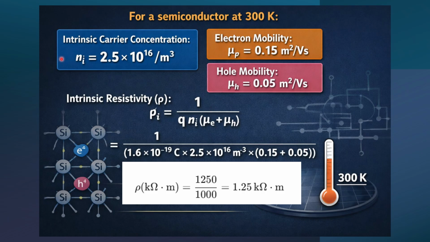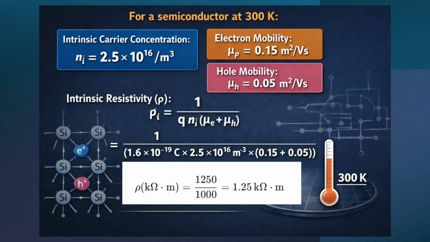So how can we find out? In your question, the intrinsic carrier concentration is given, and mobility is also given for both electron and hole. So intrinsic resistivity you can find using the formula 1 over q n_i (mu_e plus mu_h), where q is your charge, n_i is the total number of carriers, and then the mobility of the electron plus hole, that is mu e and mu h, right? So you can put all these values now and you can get the answer. So your answer will be 1.25 kilo ohm.